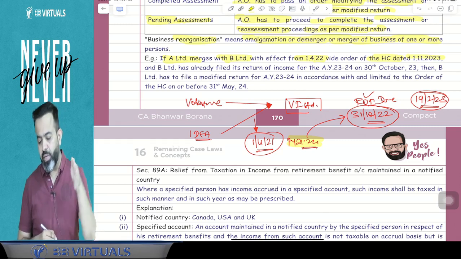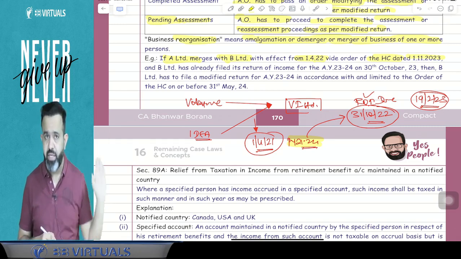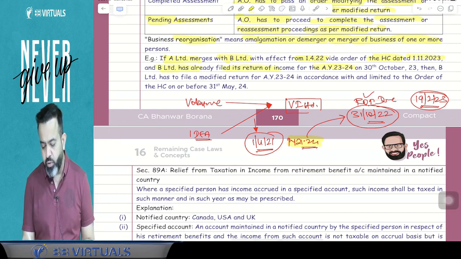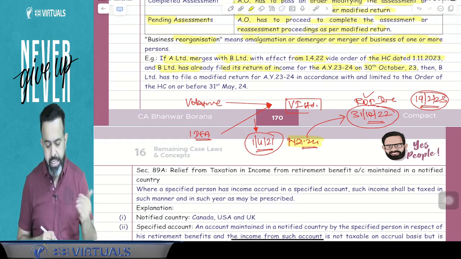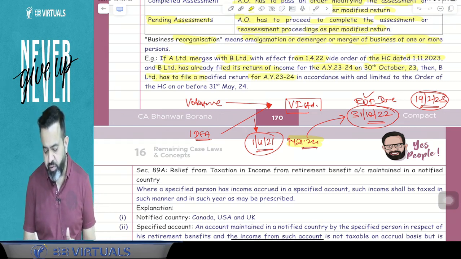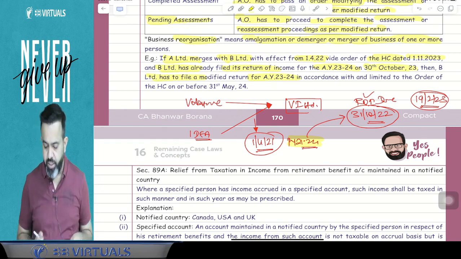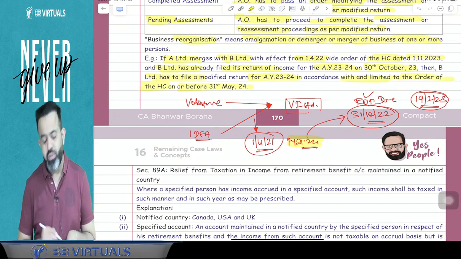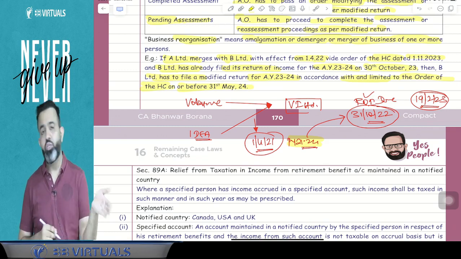So High Court order came on the 1st November 2023, but before that, obviously B Limited has already filed the return. And B Limited has already filed the return of income for the assessment year 23-24 on the 31st October 2023. Then B Limited has to file the modified return for the assessment year 23-24 in accordance with the order of the High Court on or before 31st May 2024. That is 6 months from the end of the month in which order has come.